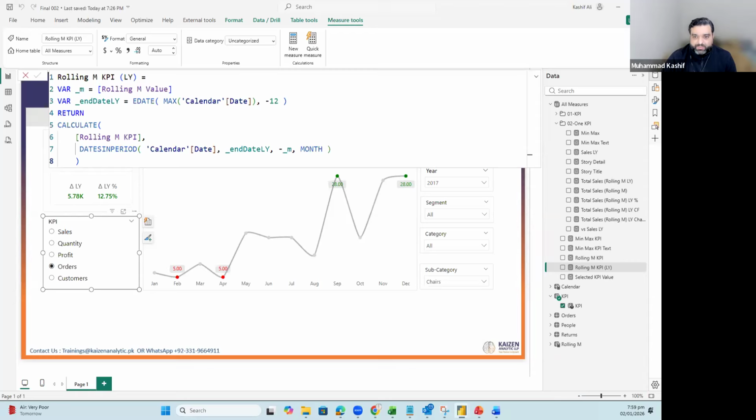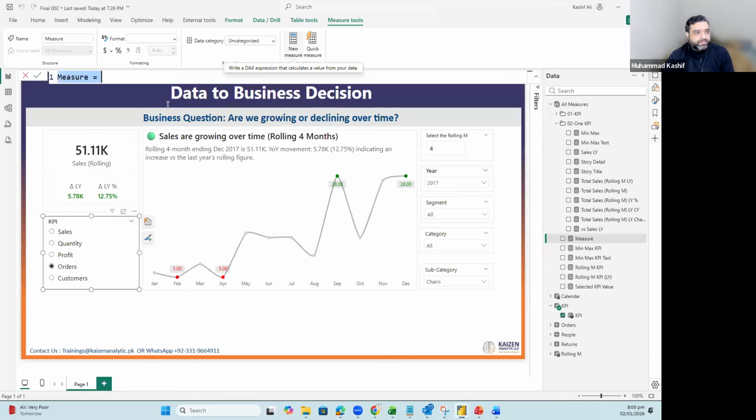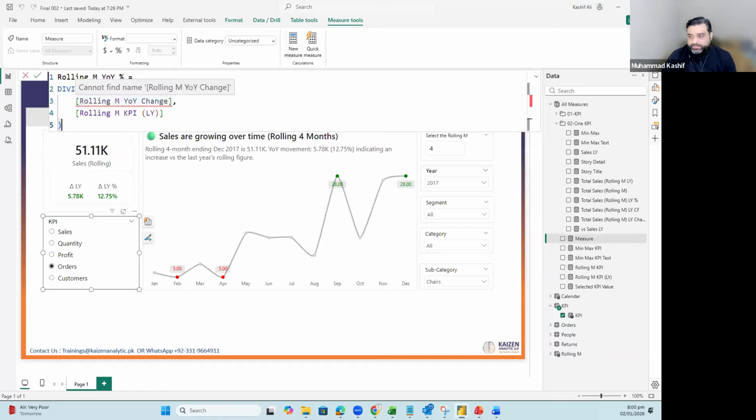And then we will go for the YoY change. So I will add a measure of YoY change, which is year on year change, current month minus the previous month. Okay, so first we need to go for the change which is in value.